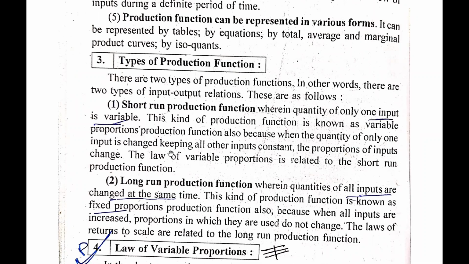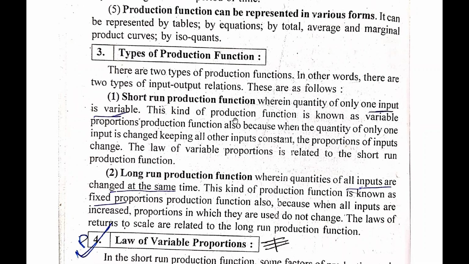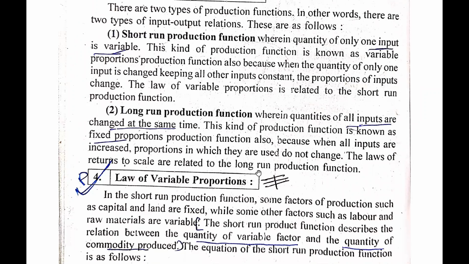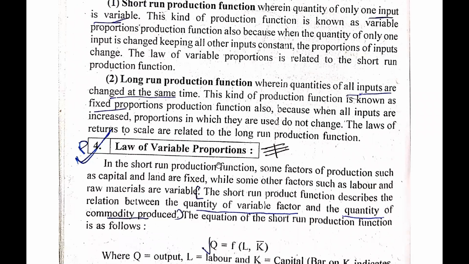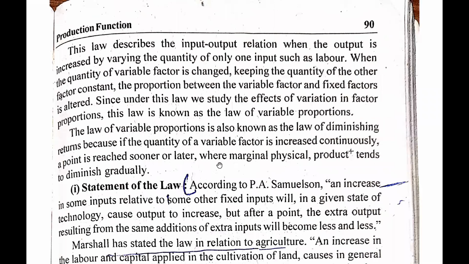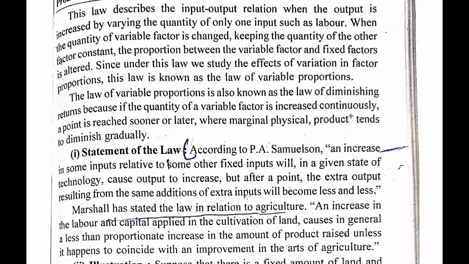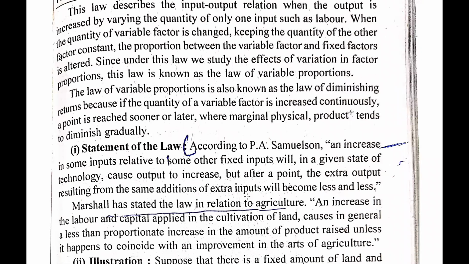In the short-run production function, among all inputs, only one input is variable, and in the long-run production function, all the inputs of production are variable. After that, we discussed the law of variable proportions, in which we saw the short-run and long-run effect, and we also saw the formula of that.